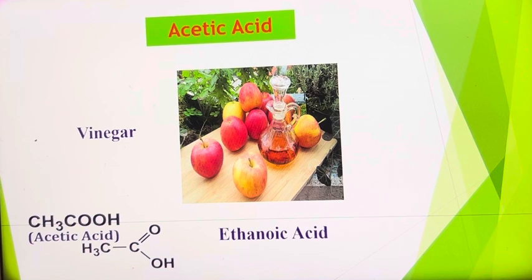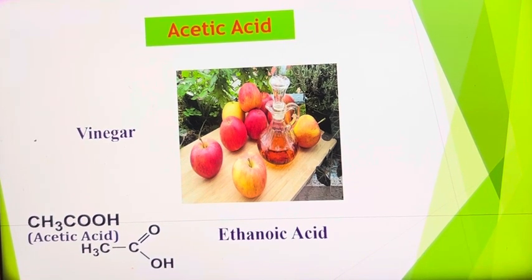Those names are called systematic names. Those are called IUPAC names. For acetic acid, the IUPAC name is ethanoic acid because it consists of 2 carbons. Eth means 2 carbons. Oic acid means the OH is also there.